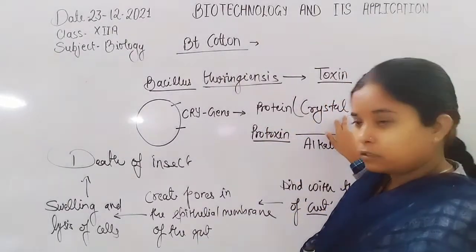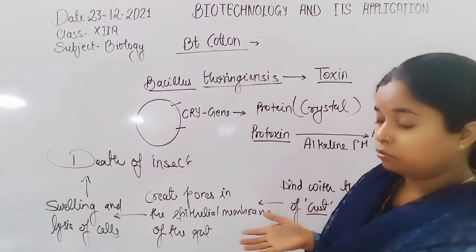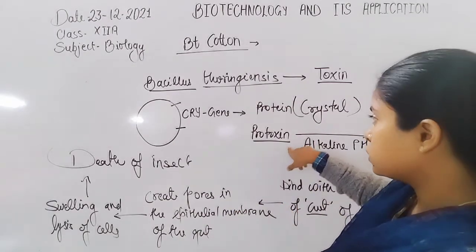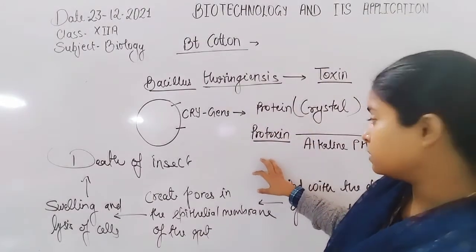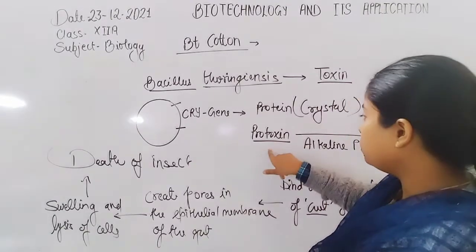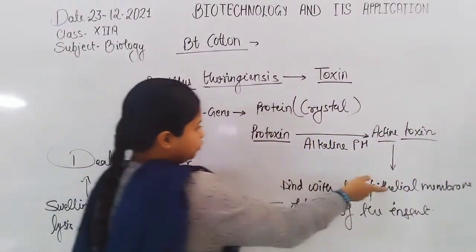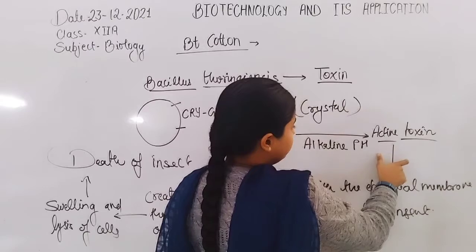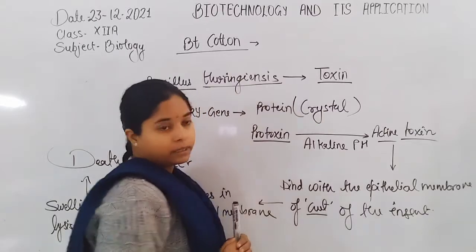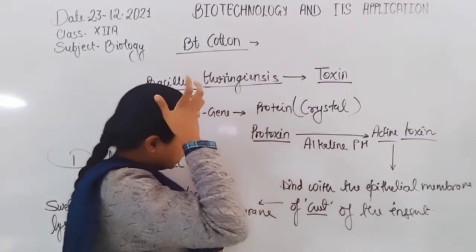This is the crystalline solid. When the bacteria are transferred into the gut of insects, the protoxin already synthesized by Bacillus thuringiensis is converted into the active toxin due to the alkaline pH of the insect gut. After the crystal melts due to the alkaline pH, the active toxin binds with the epithelial membrane of the gut of the insect.